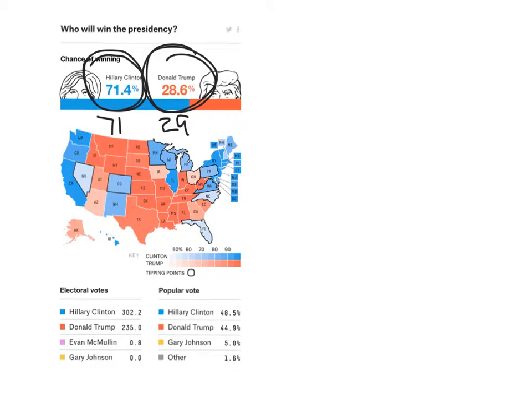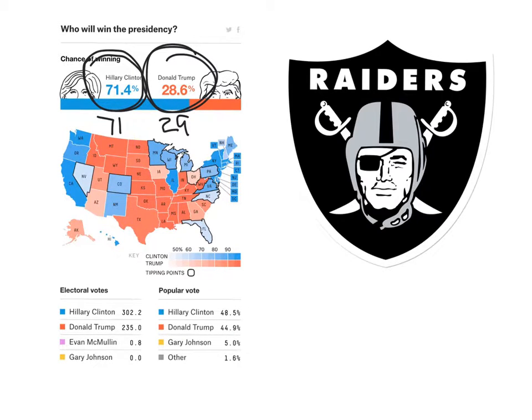And I'm also going to go with the raters. How were they predicted to do? This was early in the season, and the Patriots were pretty high, with about a 13% chance of winning the Super Bowl. This was at the very beginning of the season, and they gave the Raiders a 3% chance, which as a decimal is 0.03.